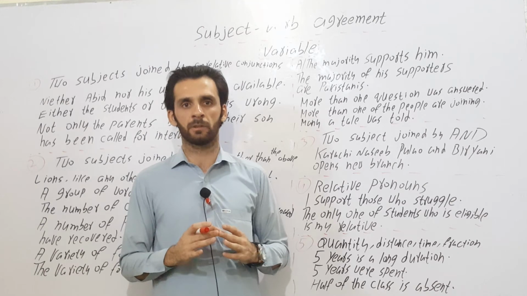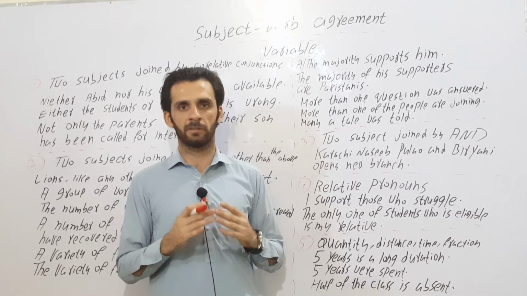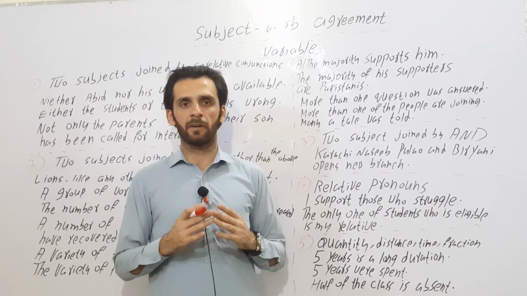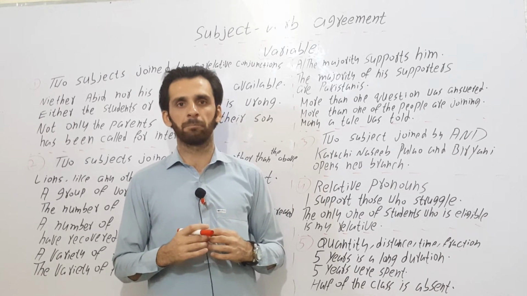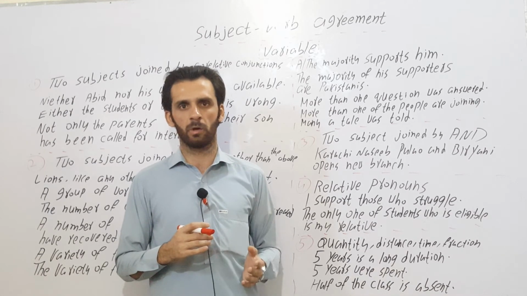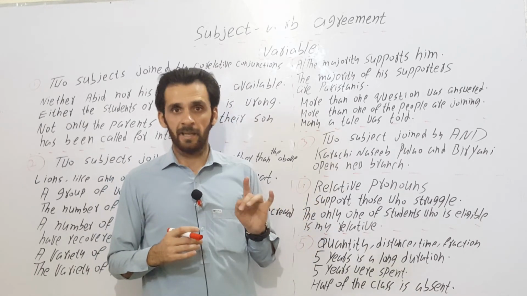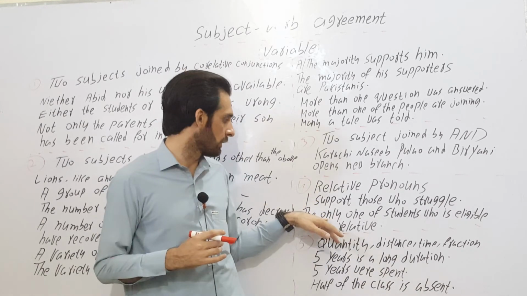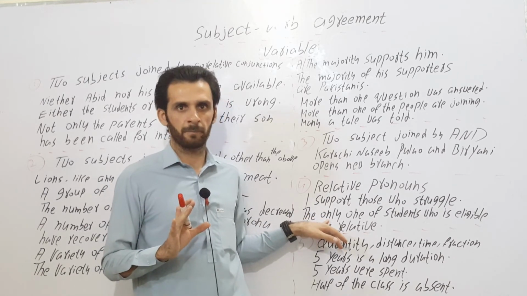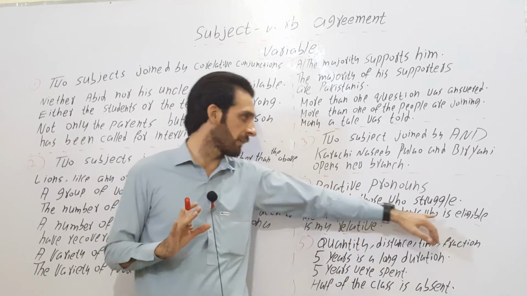If the word before who, which, that is singular, we will use a singular verb, helping verb or linking verb after it. If before who, which, that we have a plural word, then we will use a plural verb after who, which, that. But the only exception is when we have the only. With the only we will use singular. The only one of the students who is, not who are.